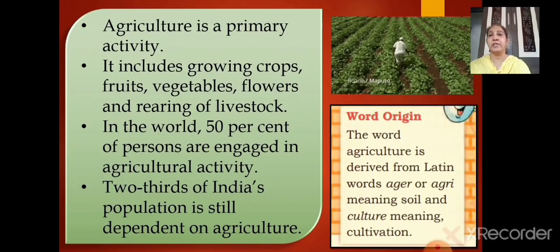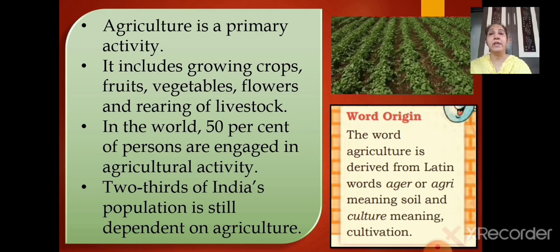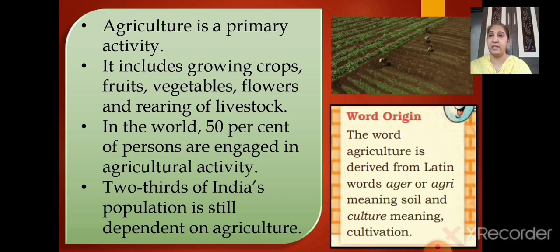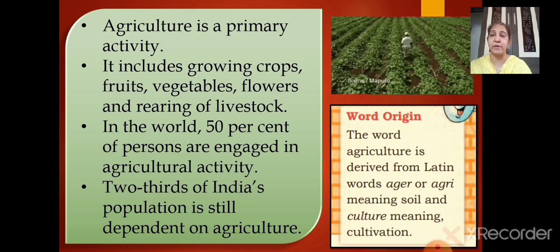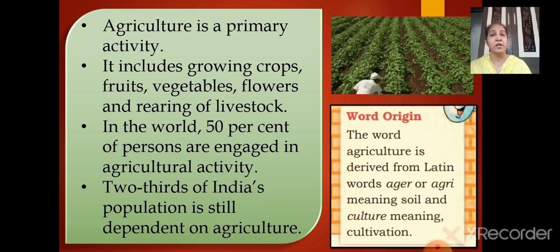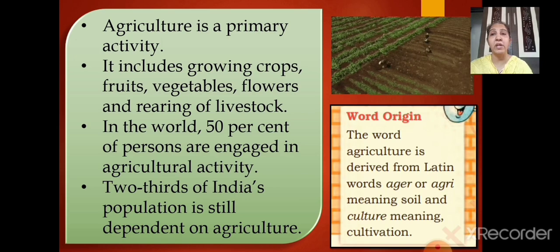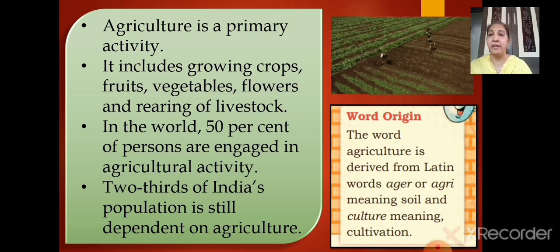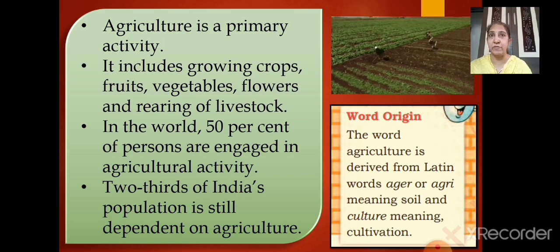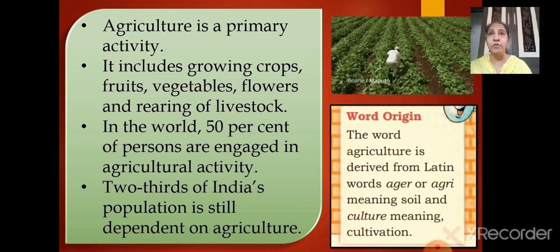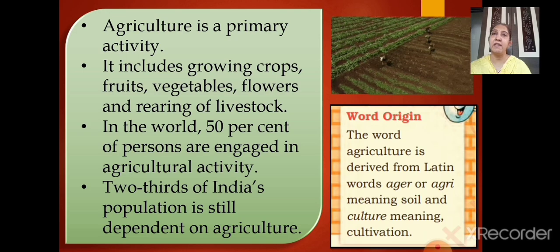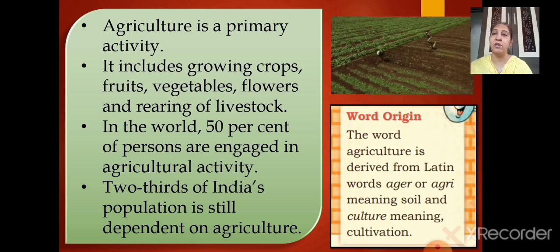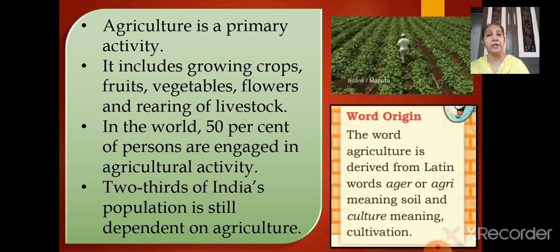Now moving to the next important topic: agriculture is a primary activity. Now as you all have understood the meaning of these three sectors, primary, secondary and tertiary, you have understood this very well. Agriculture is a primary activity, right? Because it includes growing crops, fruits, vegetables, flowers and rearing of livestock. All these are included in agriculture.